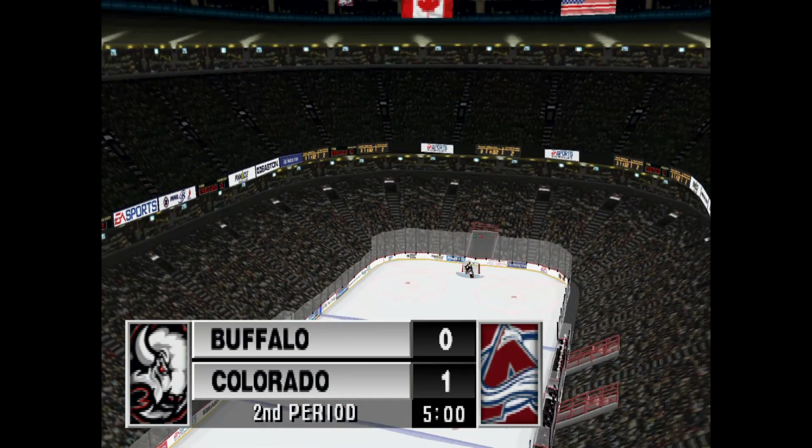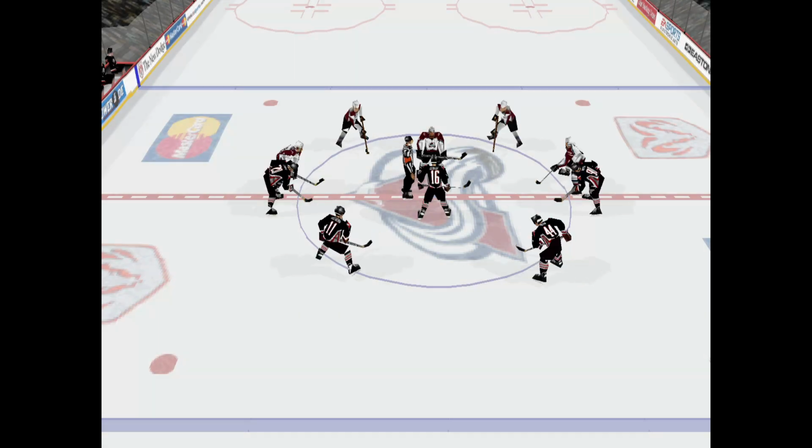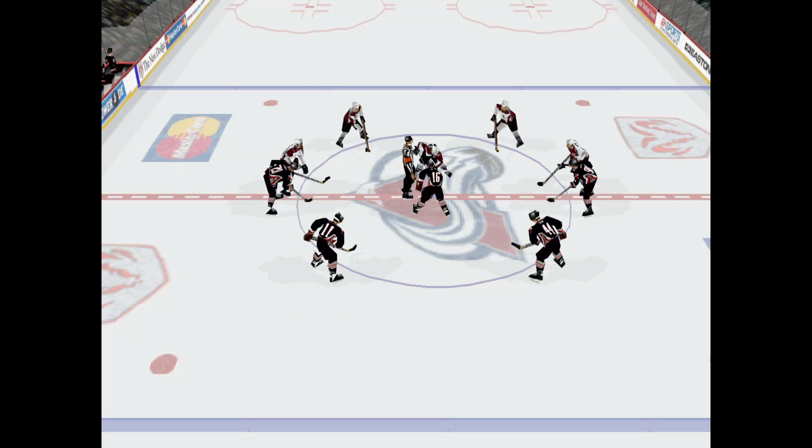Well, let's move to the second period. Hey, Razor, these guys can play. Well, you can only hope that the second's as good as the first was. The ref gets ready to drop the puck.